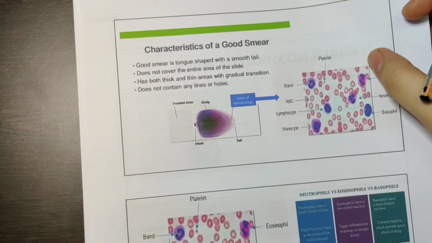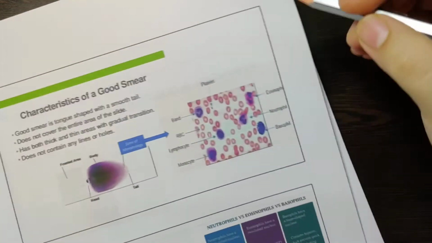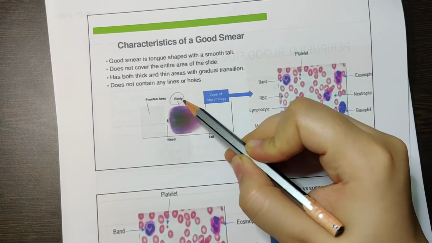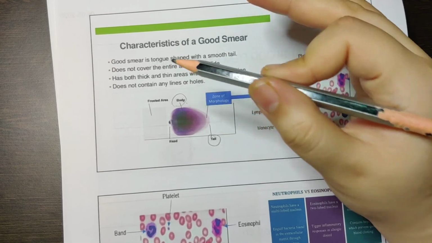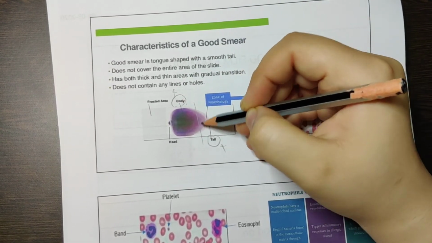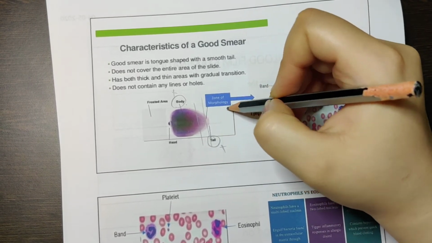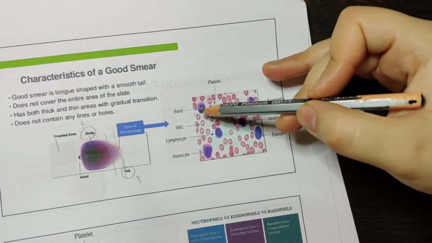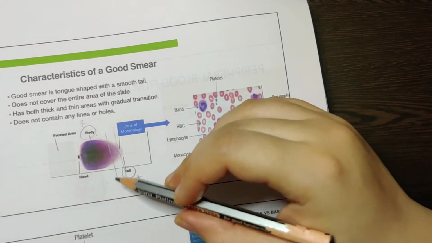Now, what are the characteristics of a good smear? In a good smear, what all do you have to check? When you make a smear, these are the parts of a smear. You have the body of the smear and the tail of the smear. In the microscope, you don't check in the body area or the tail area. You check in this area, known as the zone of morphology. Only in this area you will see platelets, WBCs, RBCs, monocytes, all these different types of cells.